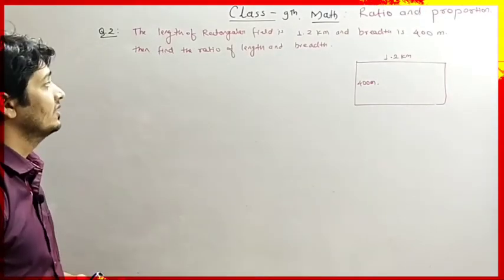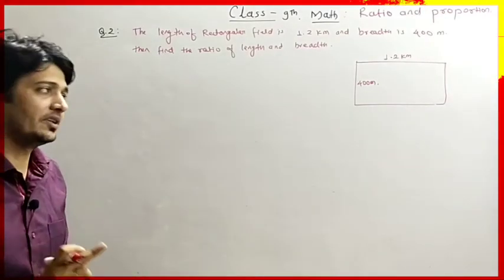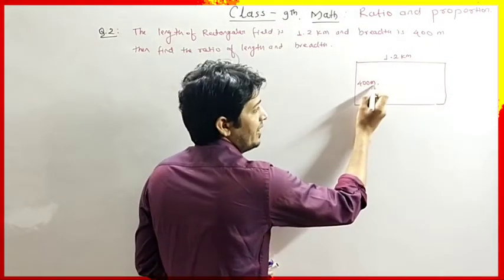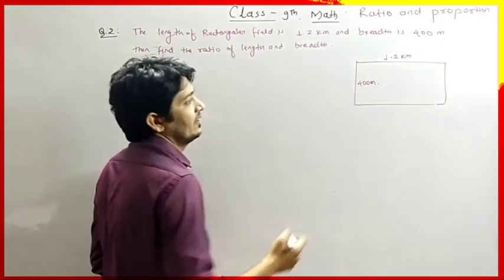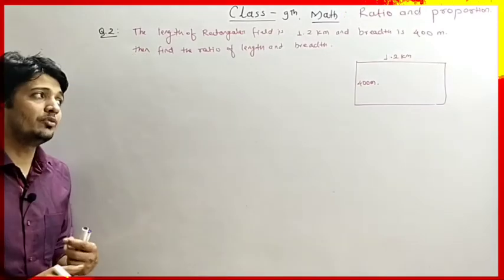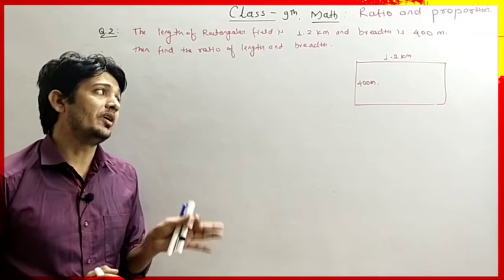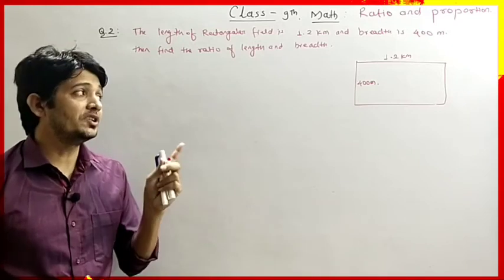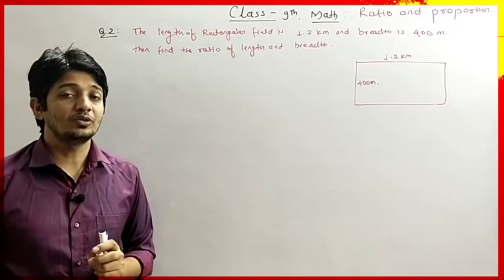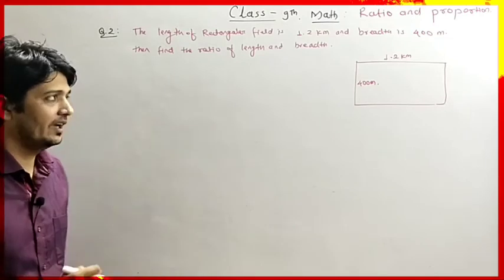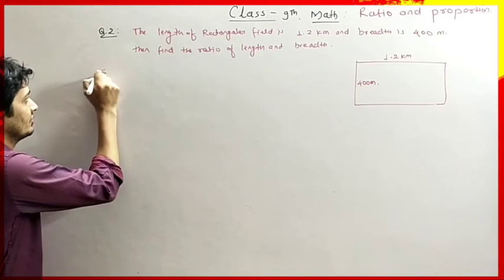Then find the ratio of length and the breadth. Okay, so here the breadth is given in meter and length is given in kilometer, so we have to convert either kilometer to meter or meter to kilometer. We have to convert one of the two so that we can equate the unit of both the numbers.